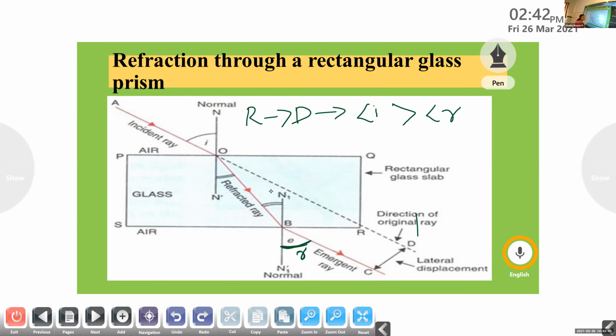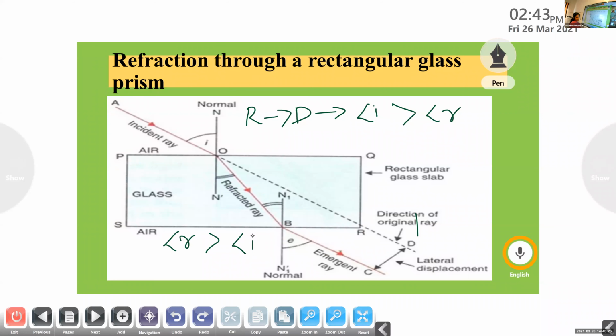If the ray of light is entering from a denser medium to a rarer medium, which angle is greater? Angle I or angle R? In this case, look, this is the angle I and this is the angle R. Which angle is greater here? Yes, in this case, angle R is greater than angle I. If the ray of light is entering from a denser medium to a rarer medium, the angle of refraction is greater than the angle of incidence.